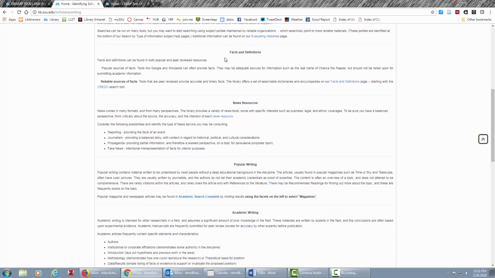If you're looking for facts and definitions, yes, you can go on Wikipedia, but you can't trust that information to put in a paper. It might be good to find out what the real name of Chance the Rapper is, but you're not going to use it to put something in a paper. If you are looking for official, reliable facts, the library has a page called Facts and Definitions, and on that page, we actually have a tool called Credo that will search through thousands, well, hundreds of dictionaries and encyclopedias.